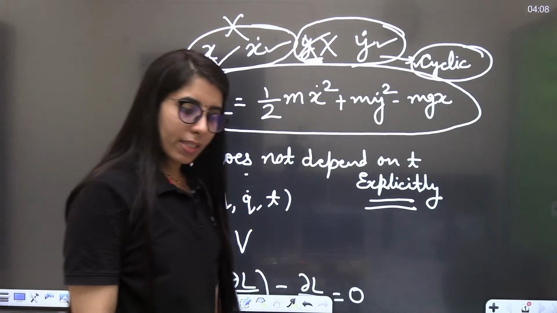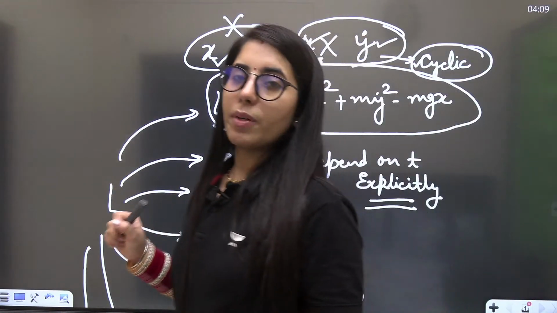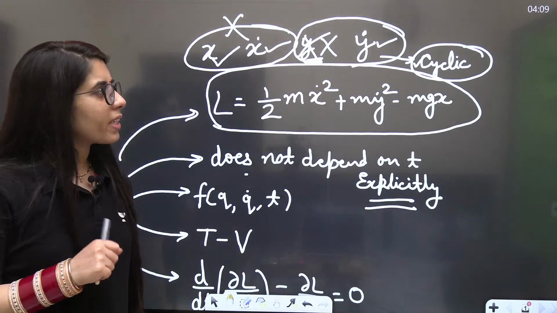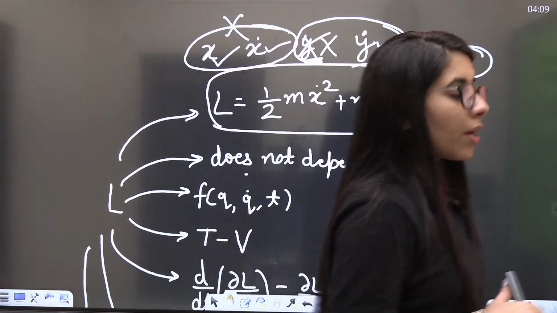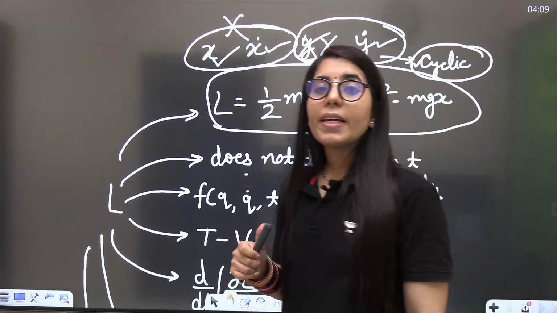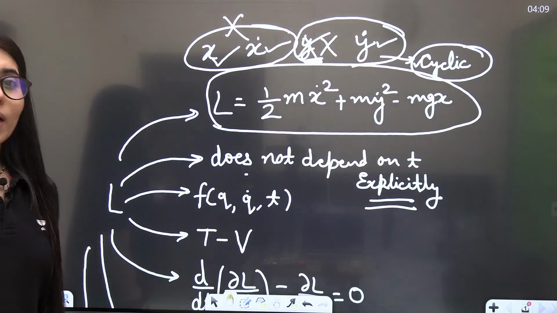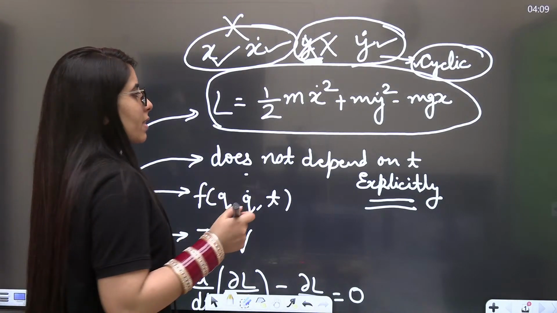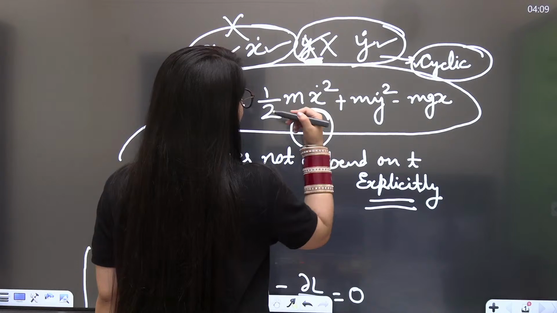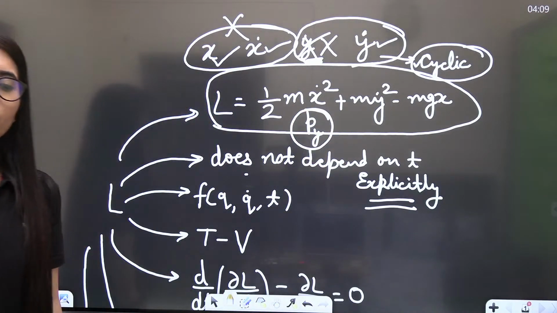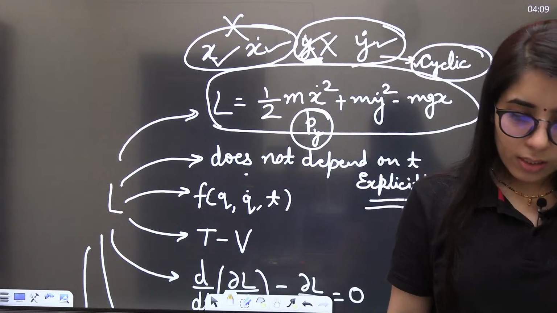But the point is, okay, we got to know about it. What is cyclic or ignorable coordinate? But will it be helping us anyway? The answer is yes. How will it be helping us? Because its corresponding linear momentum will be conserved or constant of motion. What I mean by that? It means for this expression, in general, the py, that is the y component of linear momentum, will be conserved or constant of motion.